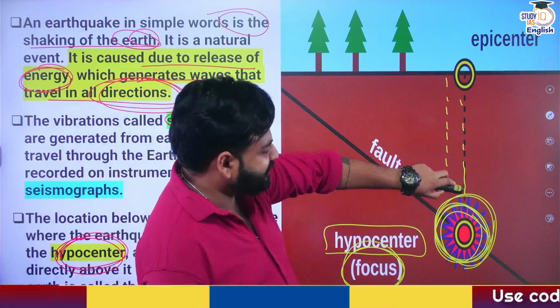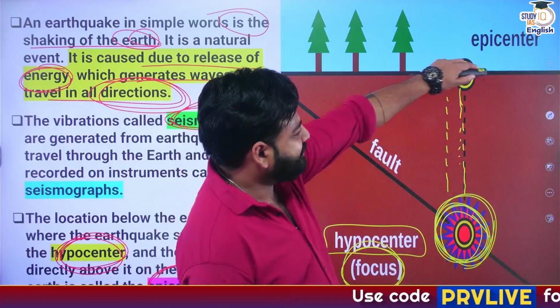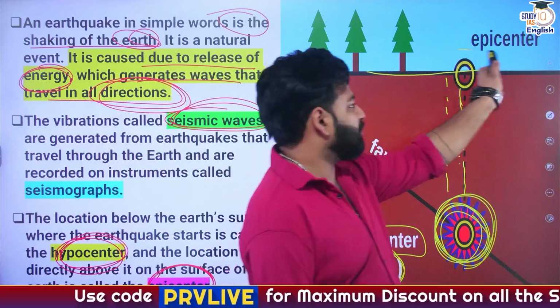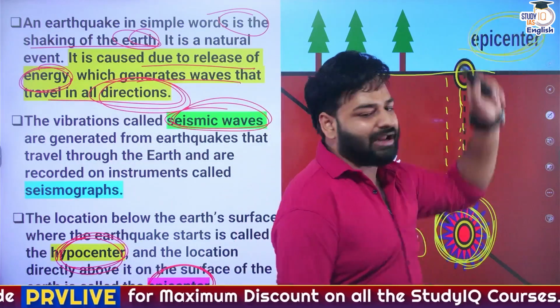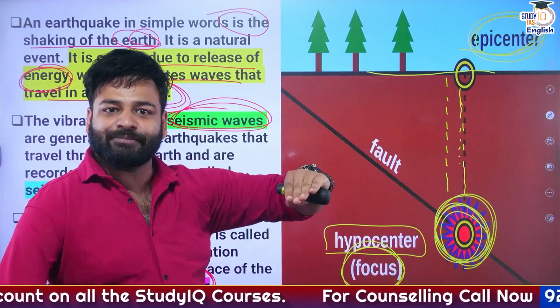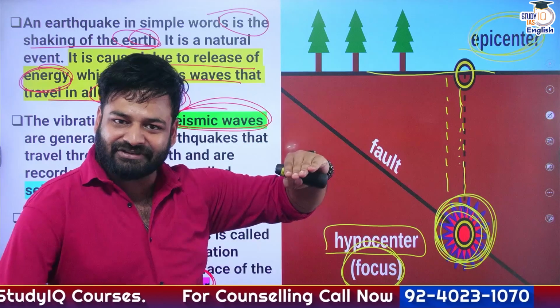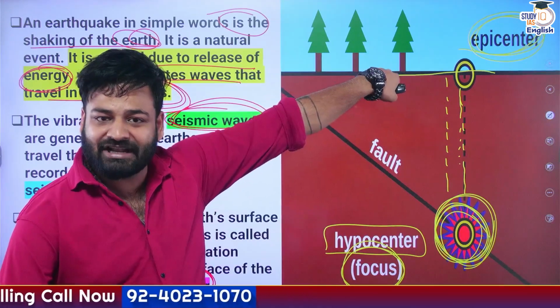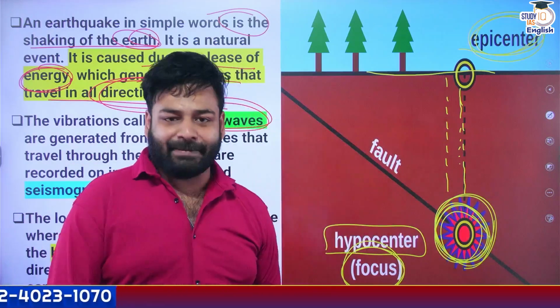But when these waves travel and strike the surface of the earth, this particular location is now known as the epicenter, right? So remember guys, focus or hypocenter is beneath the earth's surface, but when it is striking the surface at the top, that is towards the land, that is known as the epicenter.